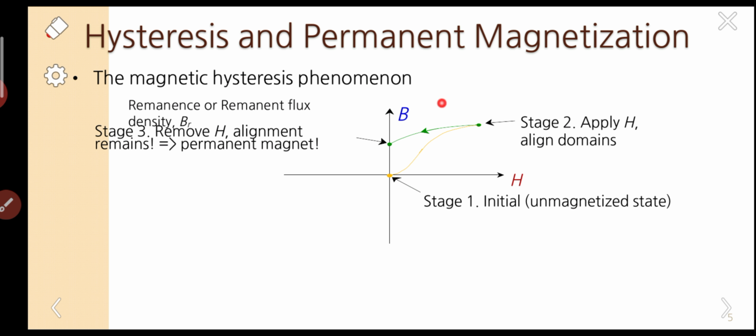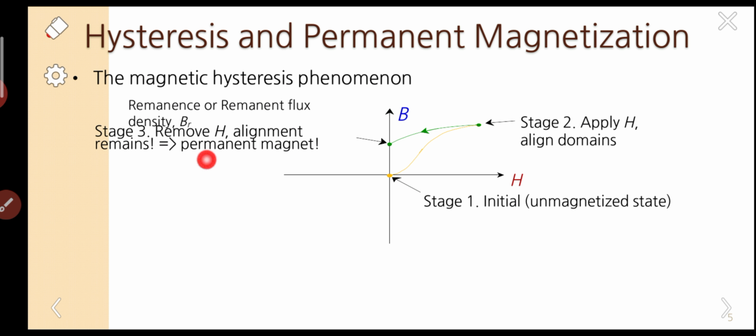Even though we have removed all the applied field, there is some magnetic induction. This is called remanence or remanent flux density. Even though we have removed the field, there is some residual magnetism left in the specimen.